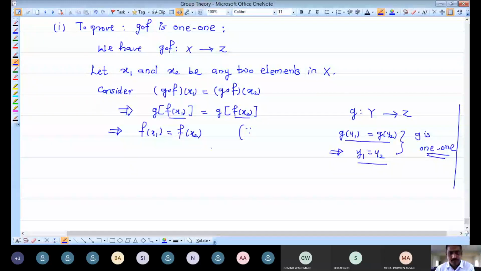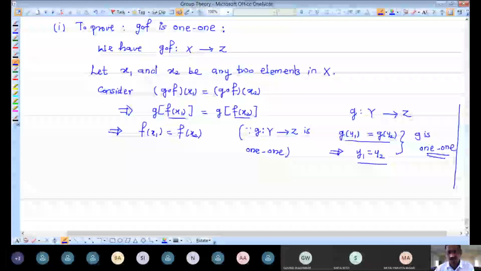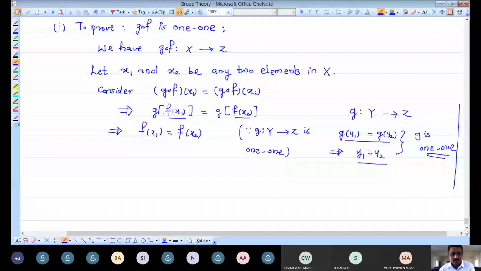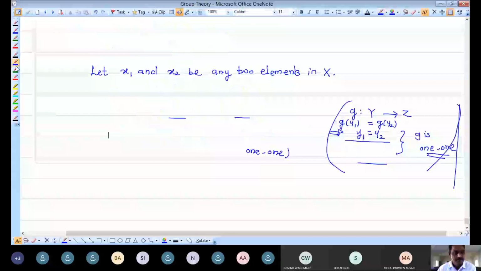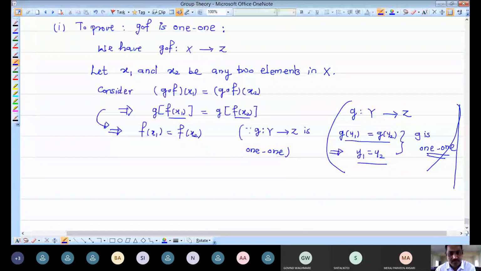Since G from Y to Z is 1-to-1, okay, after writing from this step to this step, provide this reason. We are writing this step from this step because our mapping G is nothing but 1-to-1.